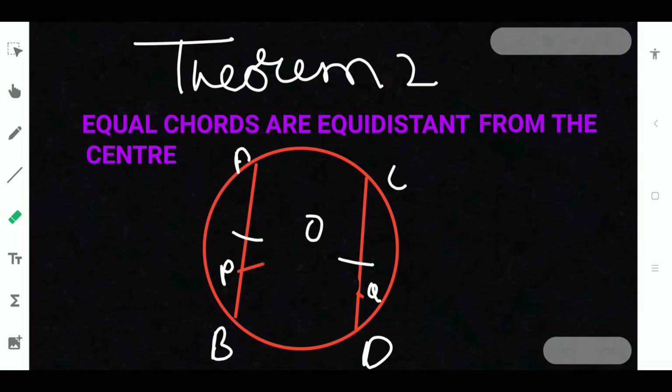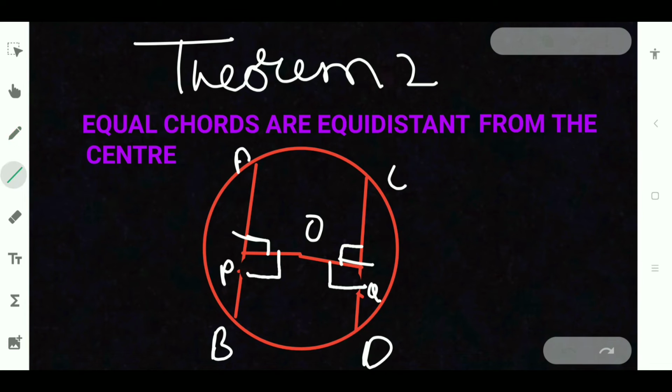So for the same process, we are needing this center and we are drawing a line perpendicular to AB and perpendicular to CD. So for this construction, we will be doing this one, perpendicular to AB and perpendicular to CD.